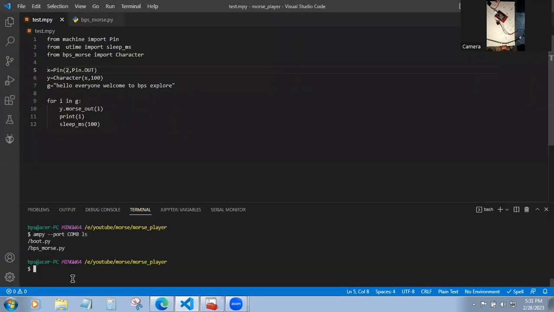So I'm opening my terminal and I'm going to run this code. To run this code, you don't need to upload this code to your device, because you just need to upload your module file. You don't need to upload your running file or test file now. So just run the command with the file name. One minute. Yeah, you could find that. Here I am using pin 2, which is the default LED pin of the ESP32 module. So you can also see the light is blinking.